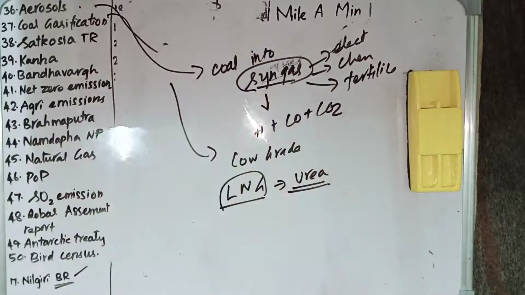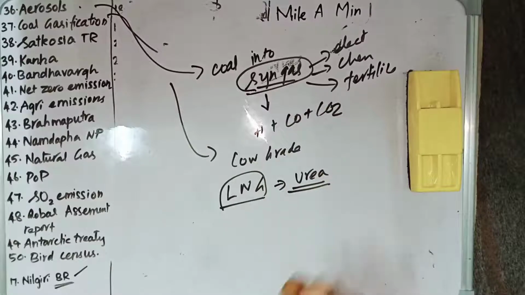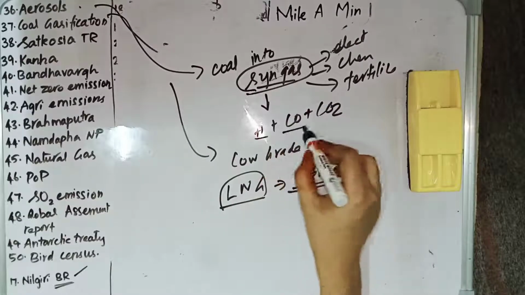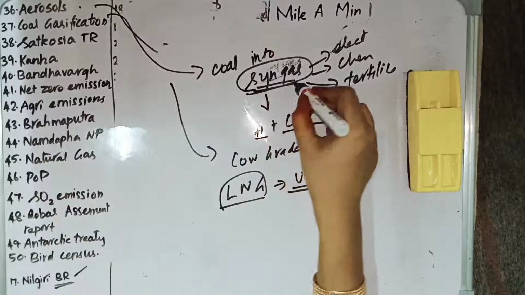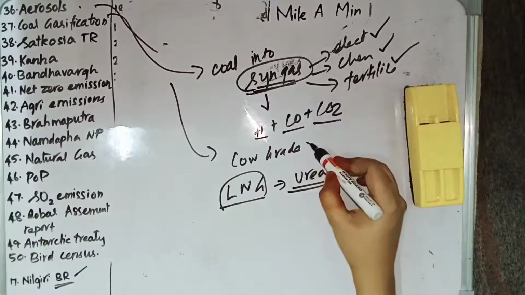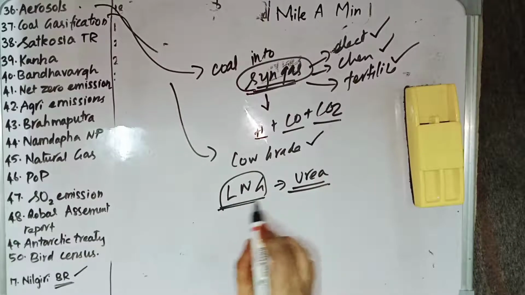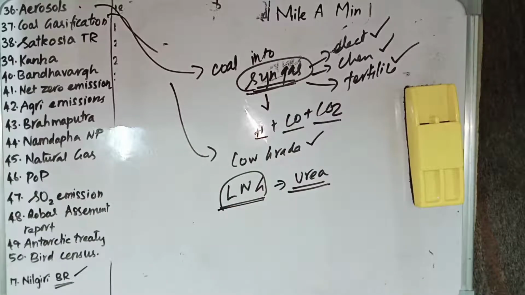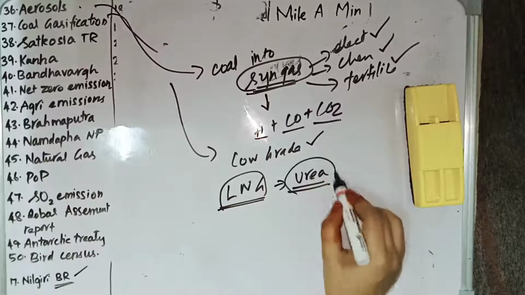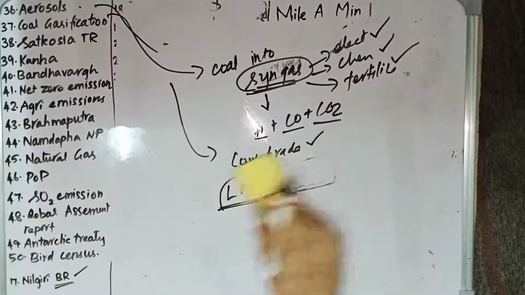So coal gasification converts coal into syngas or synthesis gas. Syngas is primarily composed of hydrogen, carbon monoxide and carbon dioxide, and it can be used for the production of electricity, chemicals and fertilizers. This can be done using low grade coal also, and it reduces the import of liquefied natural gas. Why? Because nowadays urea fertilizer is mostly produced from liquefied natural gas, which is imported to the country.